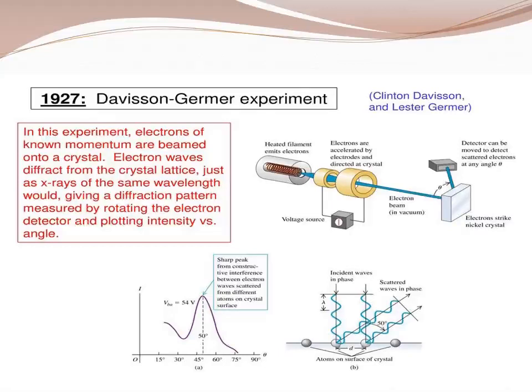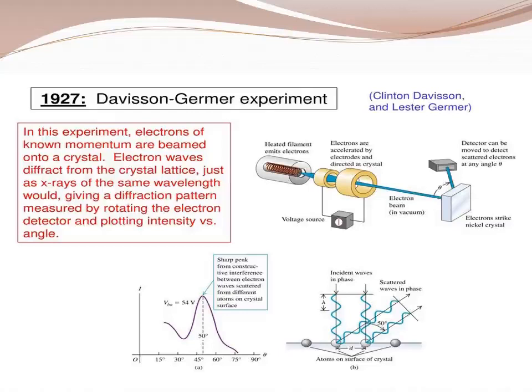So what they did, they allowed the accelerated beam of electrons, see the picture, to fall on a nickel crystal, and recorded the diffraction pattern. What happened? The diffraction pattern is similar to the X-ray diffraction pattern.